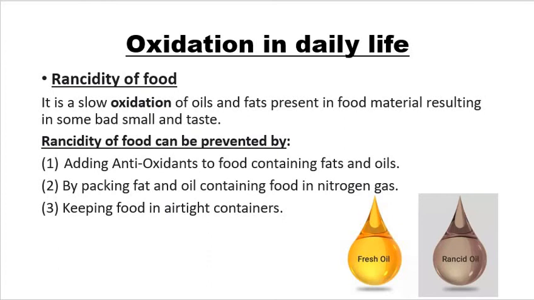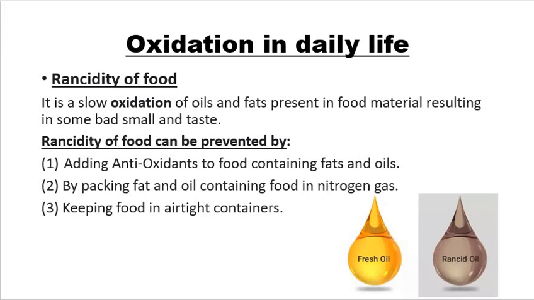Because the food material containing fat or oil which gives you an unpleasant smell, we say it is becoming rancid because of the oxidation of fats and oils present in it. The condition produced by the aerial oxidation of fats and oils in food, marked by unpleasant smell and taste, is called rancidity.